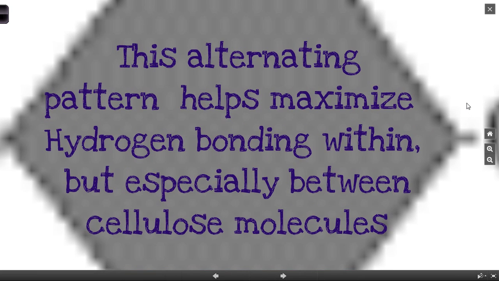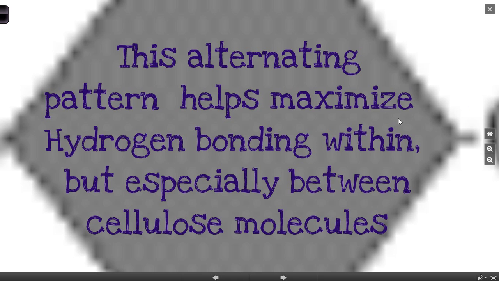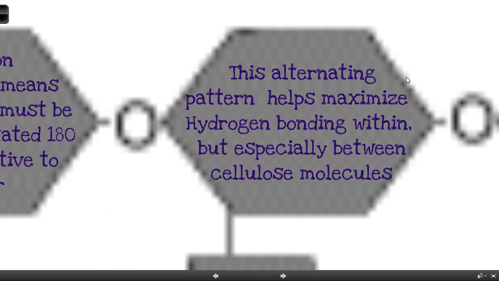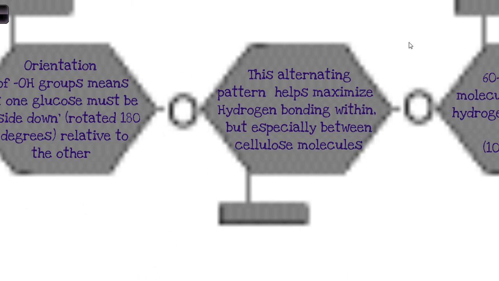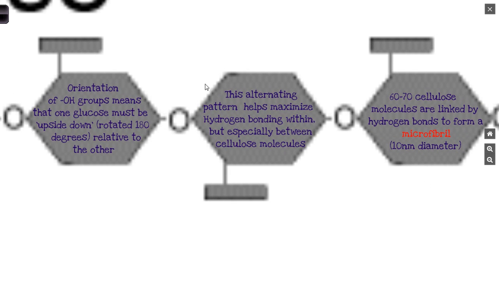The alternating pattern of this one molecule being upside down relative to the other maximizes hydrogen bonding, especially between cellulose molecules. So if we look at the carbon chain, if you imagine cellulose as a chain of glucose like this, one connected to the other, one of them relative to the other is upside down, so we've swapped. Imagine the writing here would be upside down. We swap the top and the bottom.